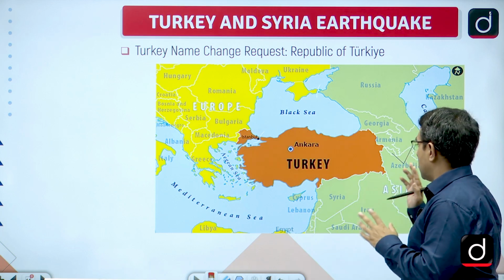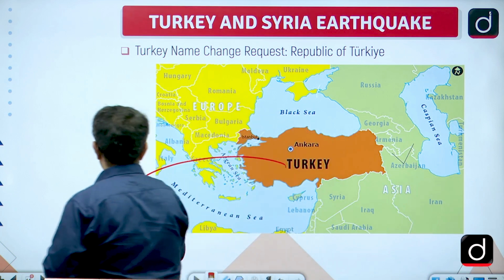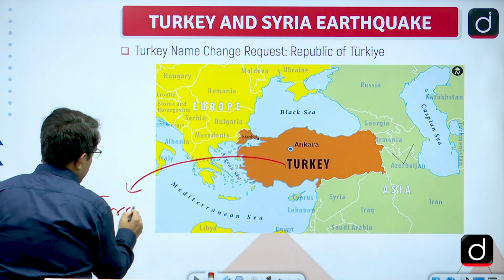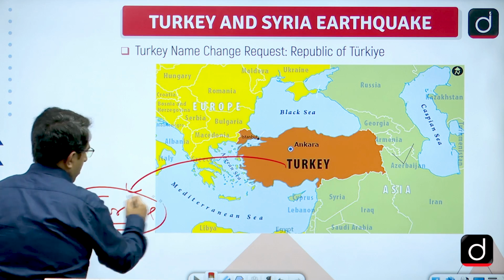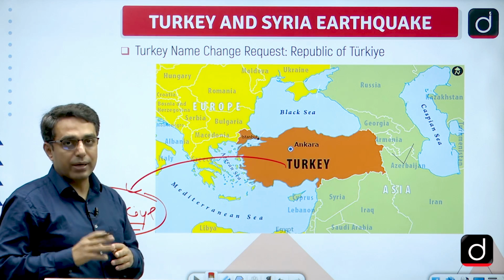So, now it is known as Türkiye, and recently it suffered a very devastating earthquake. 2 earthquakes came, of 7.6 and 7.8 magnitude.